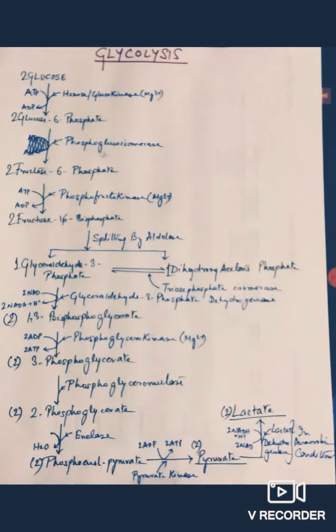Today I will be talking about glycolysis. It is a catabolic process that occurs in the cytoplasm of the cell, and the end product, that is pyruvate or lactate, depends upon the presence or absence of oxygen.